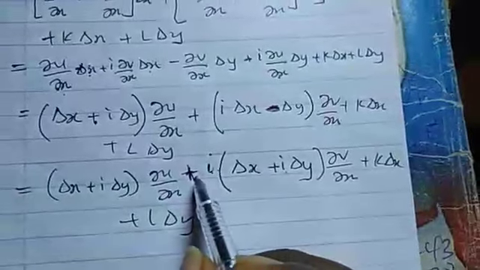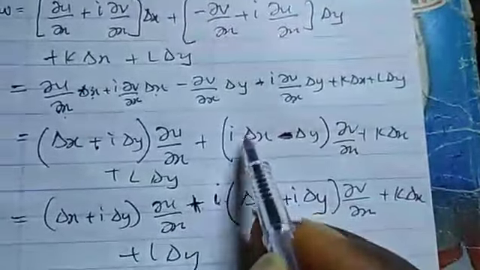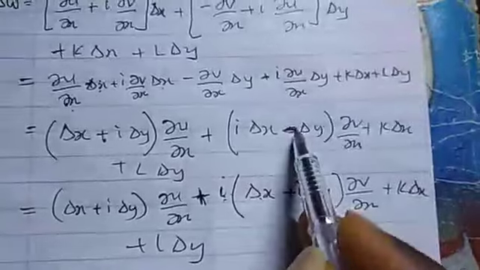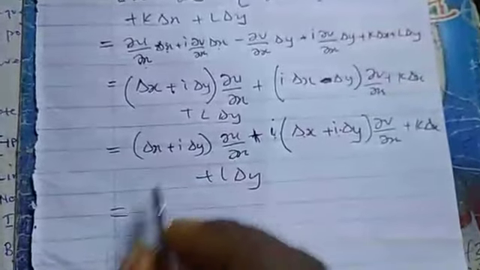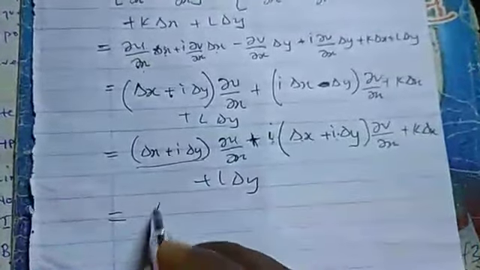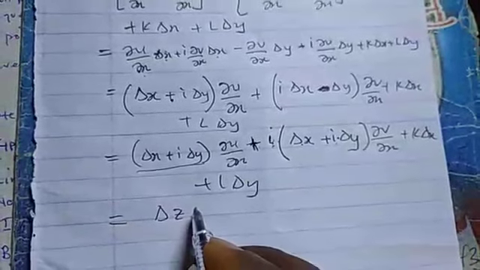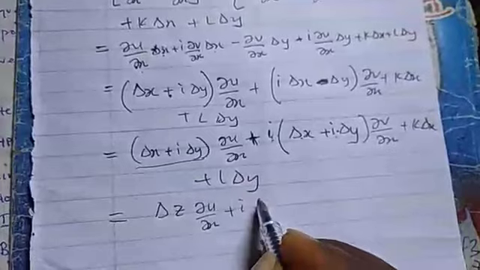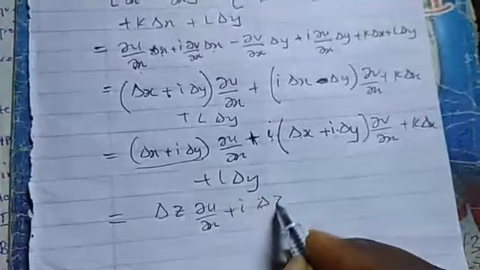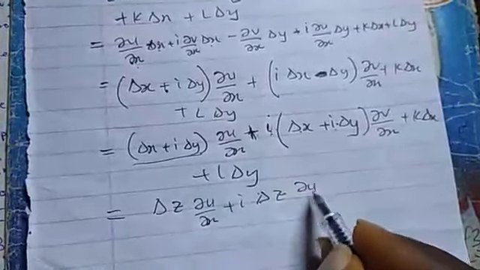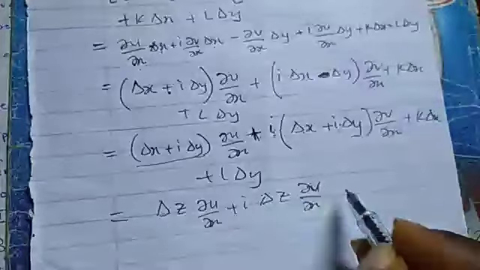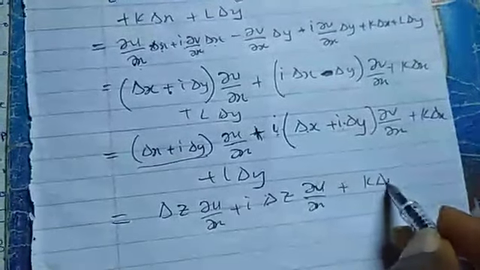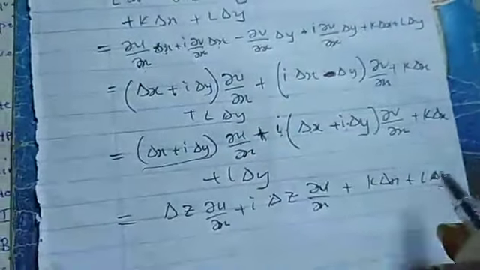So if you expand, I times delta x will be delta x. I times I is minus 1, which is this. So we observe that this circled one is just our delta z. Du dx plus I, this is delta z, dv dx plus k delta x plus L delta y.